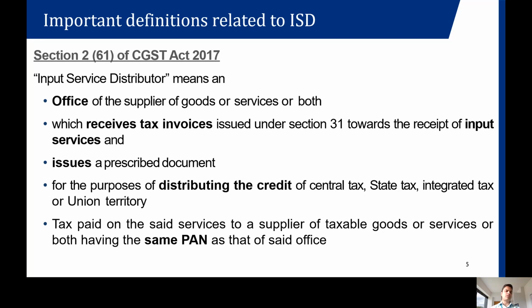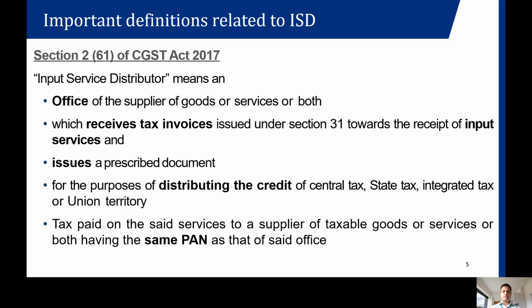If the credits are distributed to another state, they are always distributed as IGST credit. If I have a different registration in the same state, then the credit can be distributed as CGST or SGST. If it is in a union territory, then the credit would be distributed as CGST and UTGST.